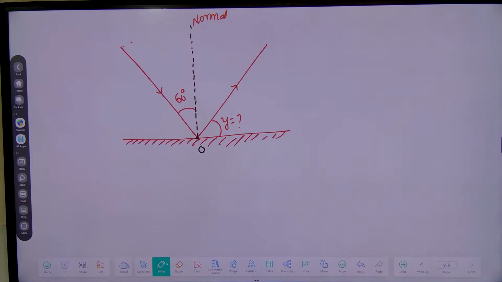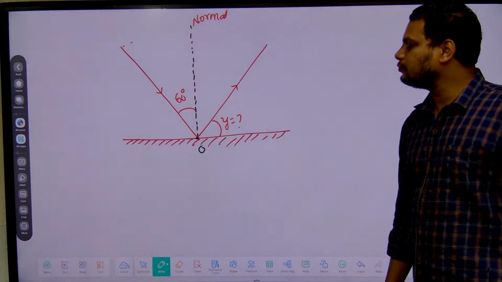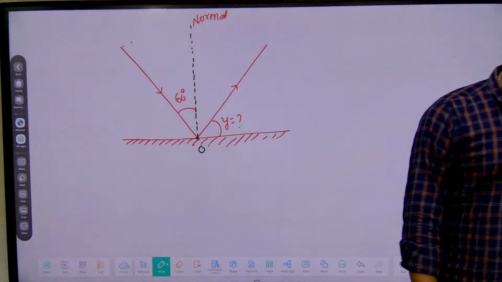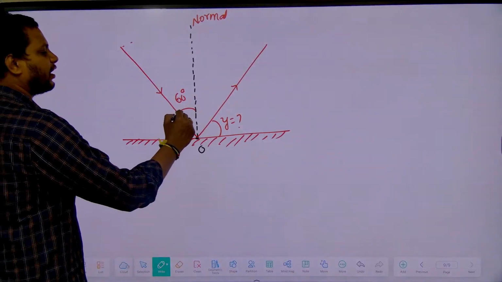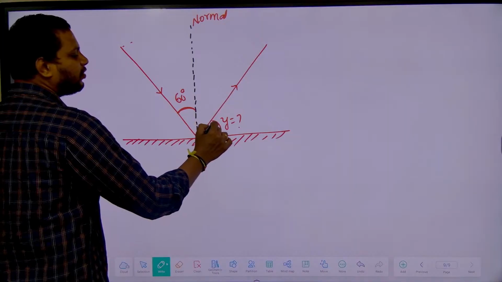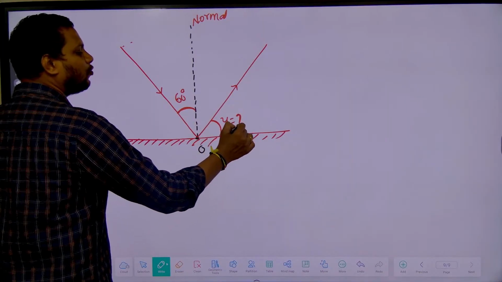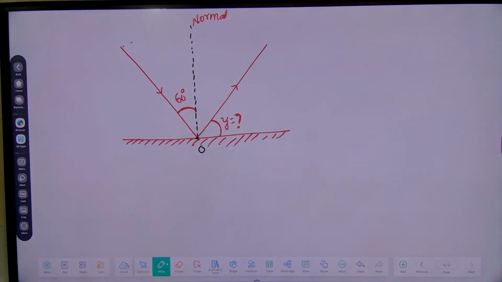My voice is audible now. Fine, do this problem. Actually the incident ray is making how much angle? 60 degrees. Now this is the reflected ray. Now this angle I have to find out. So we have to find out this angle. What should be that angle? Find out. Yes, tell me.